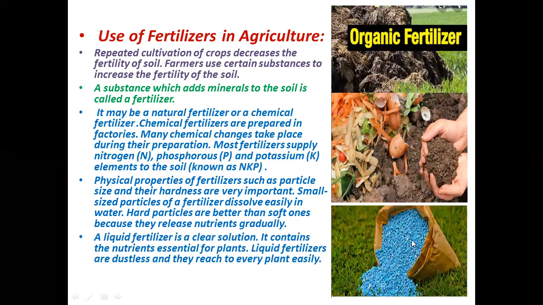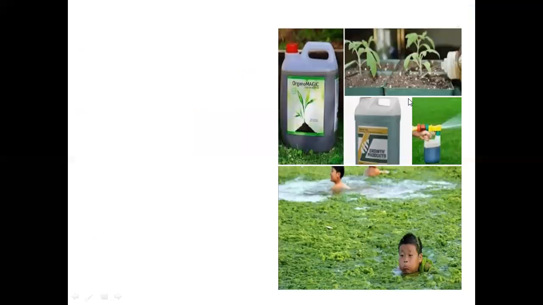And this one is the synthetic fertilizer, which is made in factories and is granular in shape. We call it synthetic fertilizer, man-made fertilizer, or inorganic fertilizer. And these two, the manure and the compost, are called organic fertilizers and natural fertilizers. This is the liquid fertilizer.